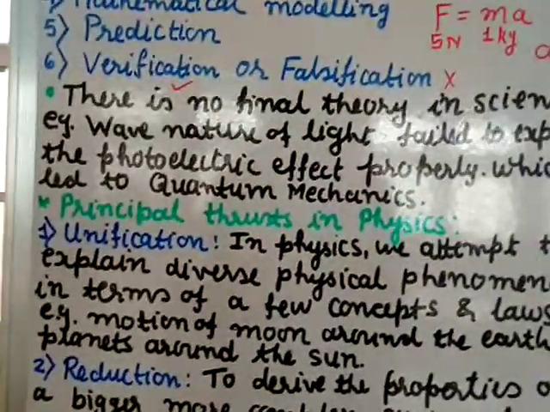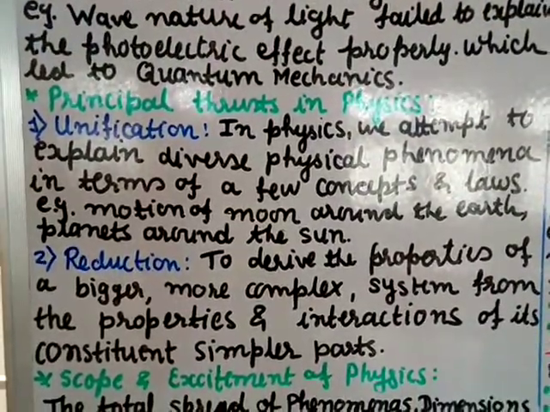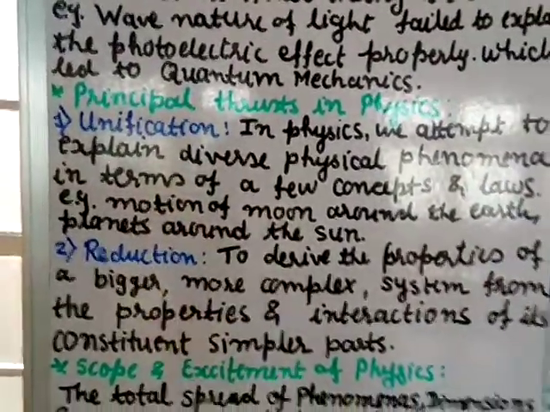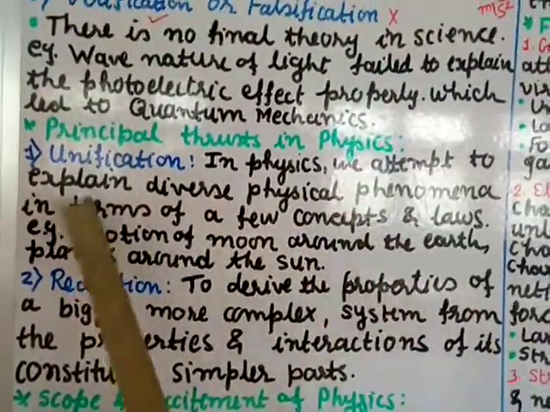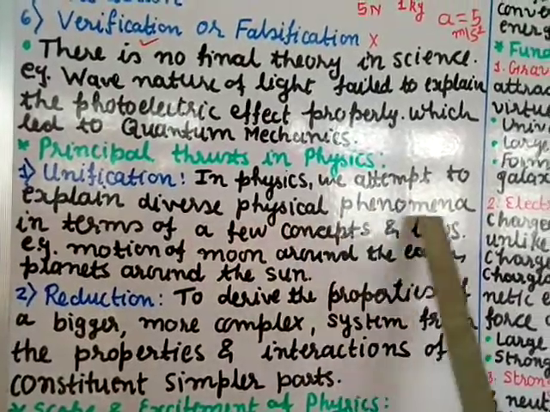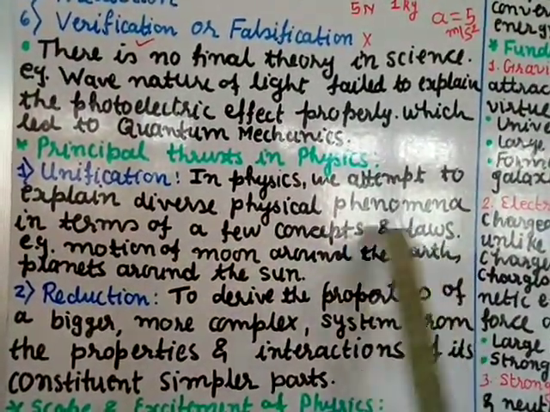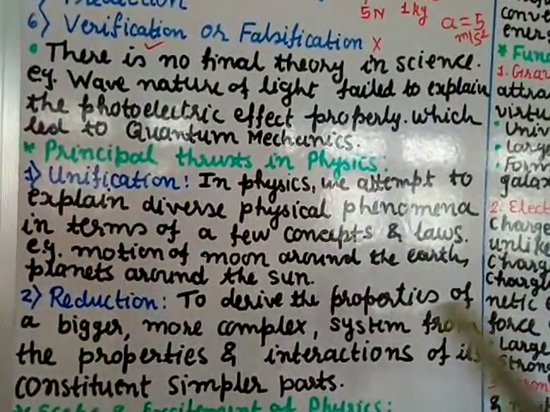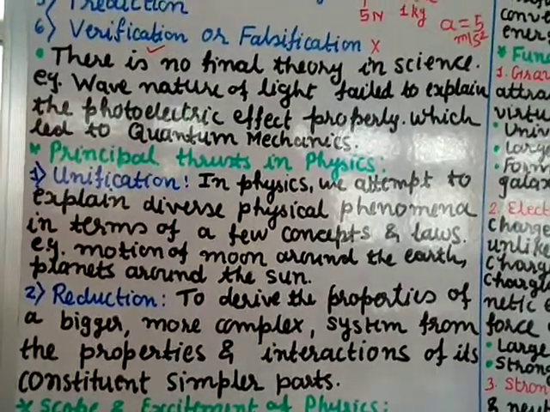Now we have two principal thrusts in physics. One is unification and the second is reduction. Unification means in physics we attempt to explain diverse physical phenomena in terms of a few concepts and laws. That means not having so many laws but having only a few laws.